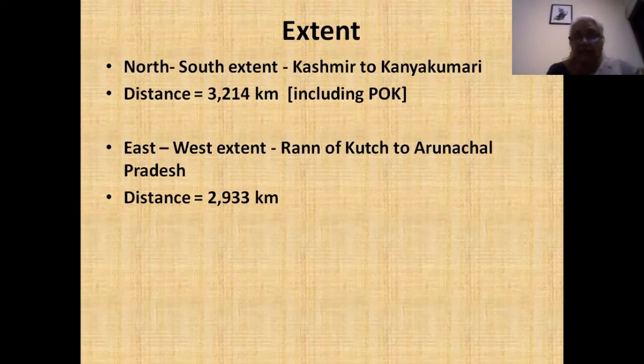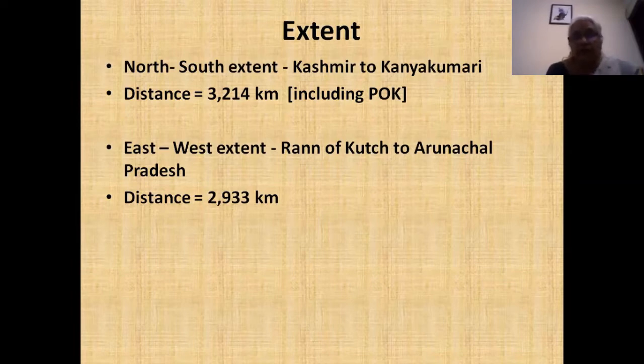Now, the reason for this is that when you learn about latitudes, you will find that the distance between latitudes is always uniform. It's about 111 kilometers. But the distance between longitudes decreases as you go towards the pole. So any country that is located closer to the polar region will have a narrower area when compared to any region near the equator. And at the equator, of course, the distance between two longitudes is about 111 kilometers.